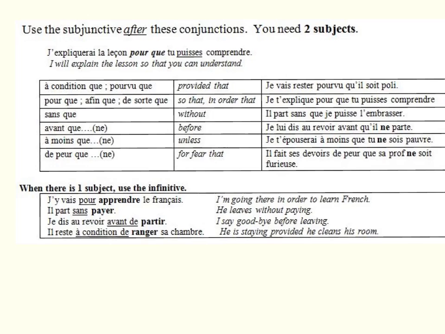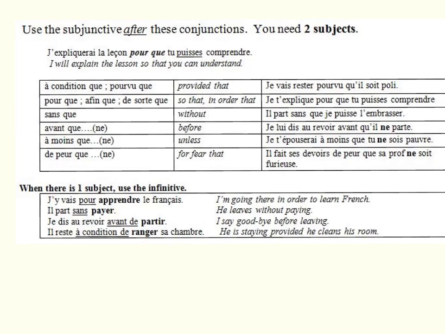Alors voici quelques expressions: à condition que ou pourvu que, qui signifie provided that, pour que, afin que, de sorte que. Toutes ces expressions veulent dire so that or in order that. Sans que, without, avant que, etc., etc. So all of these conjunctions trigger the subjunctive.